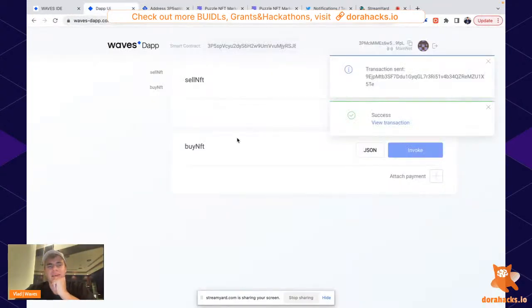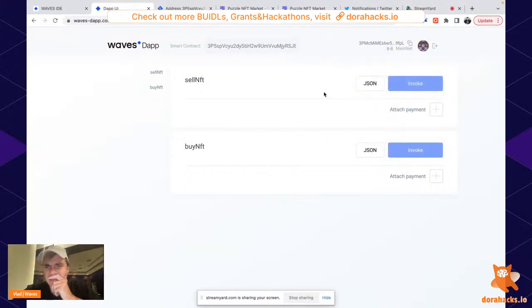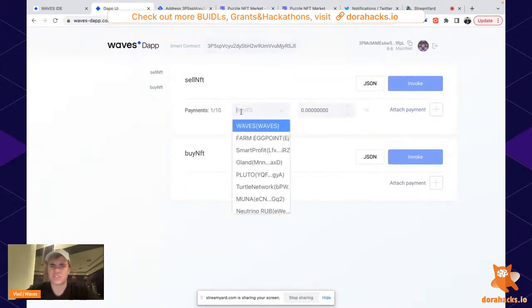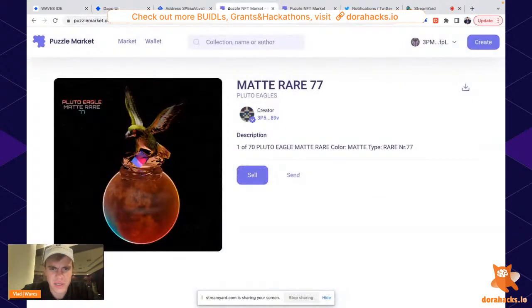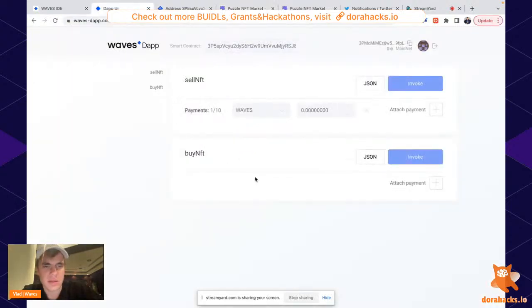Okay, now let's make this function do something which makes sense. For example, sell NFT. To sell NFT, the person will need to attach some payment. Like he needs to attach some NFT that he wants to sell. Oh, for example, yeah, let's see which NFTs do I have. Yeah, for example, this one looks epic. It's an eagle. In this example, we'll sell an eagle. Yeah, here it is. So just attach a payment. I'm selling one eagle. When I invoke the function, this eagle goes to the smart contract. This is the ID of the eagle, and this is the quantity.